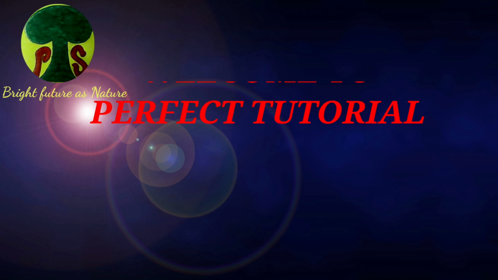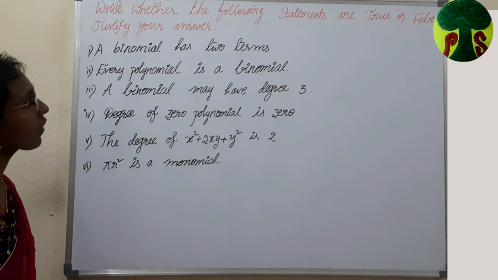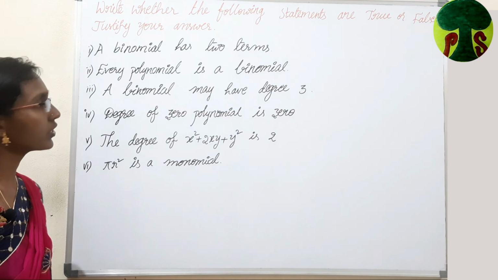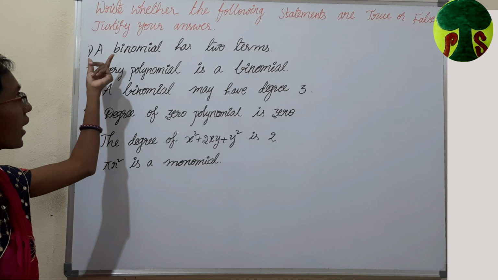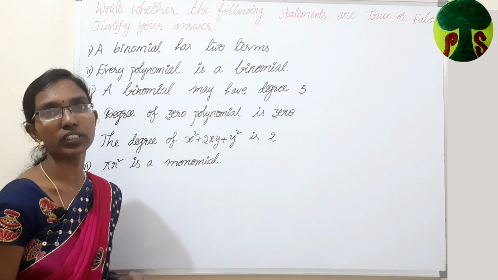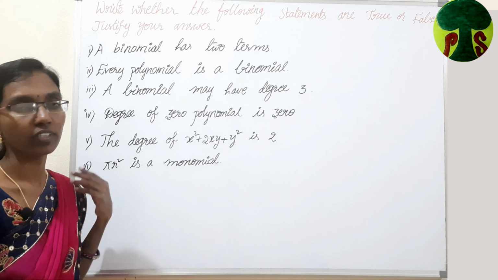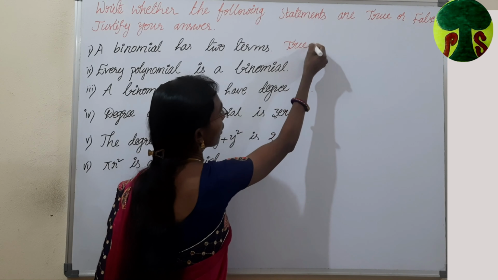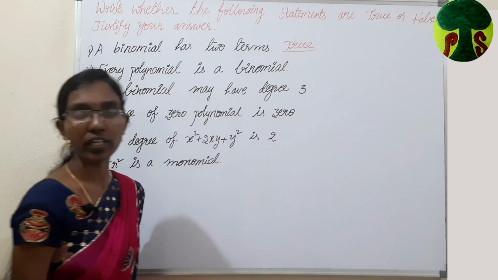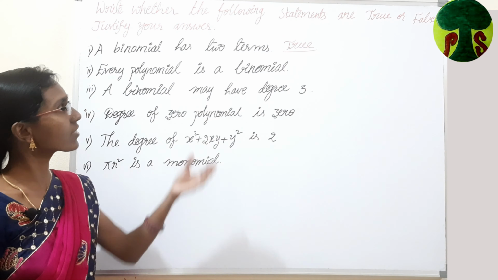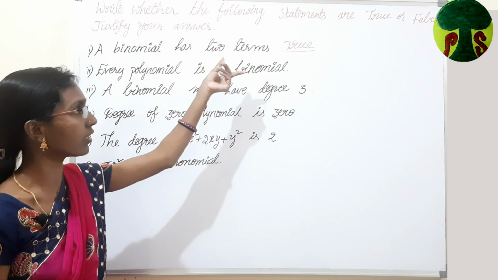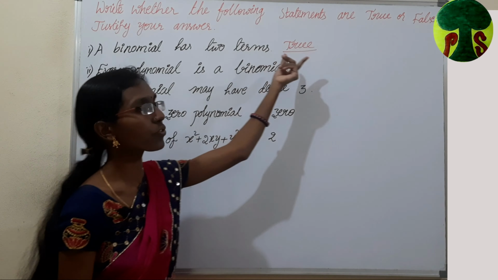The question is on the board. Write whether the following statements are true or false. Justify your answer. The first statement is: a binomial has two terms. Is it true or false? It is true. According to the definition of binomial, a polynomial which contains two terms is called a binomial. Hence, the statement reflects its definition. The given statement is true.